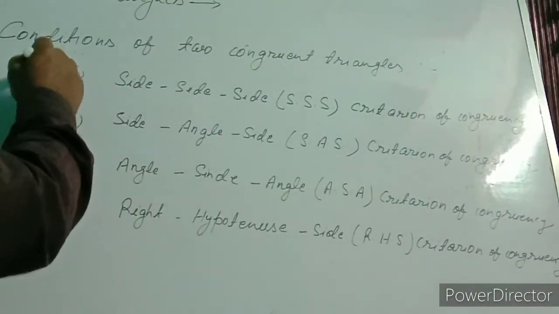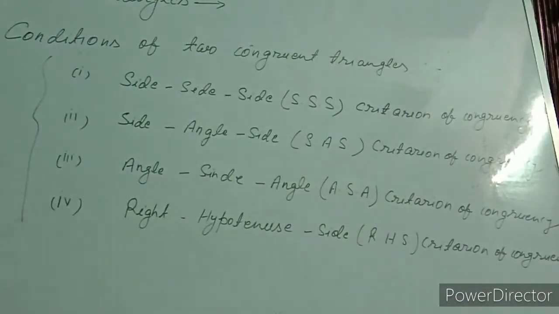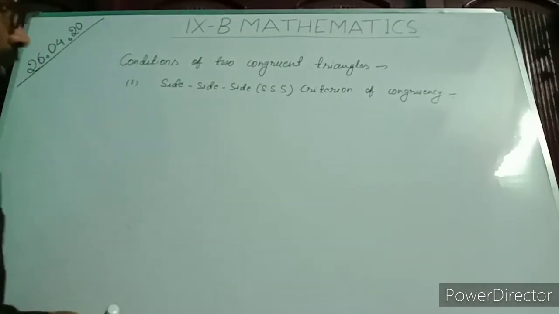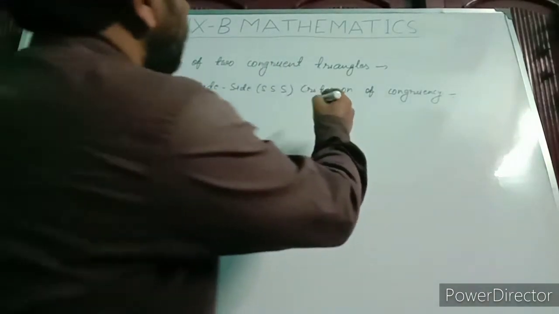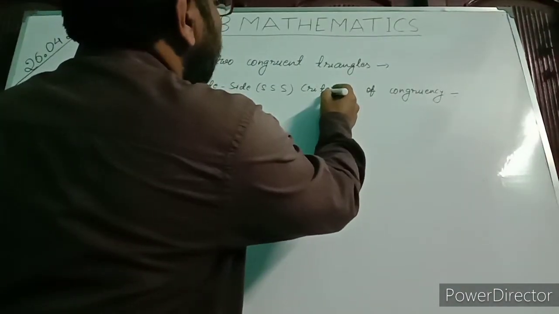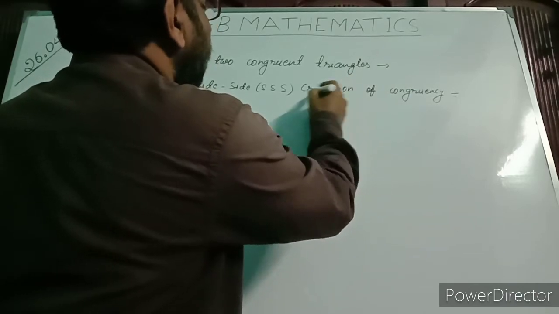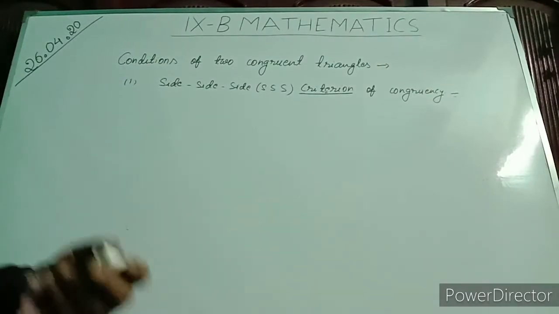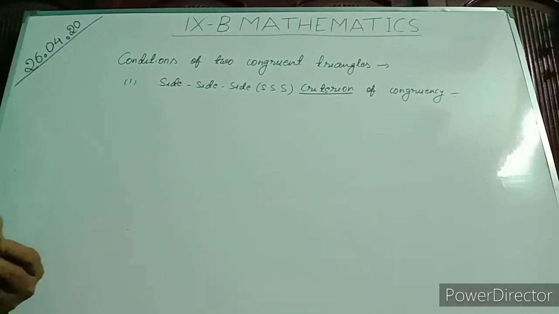One by one, we will see the explanation of all these four conditions under which two given triangles may or may not be congruent. Now, one by one, we will see those conditions. The first condition is side, side, side, SSS, criterion of congruency. Last time I have written A in the place of E, but the correct spelling of criterion will be C-R-I-T-E-R-I-O-N, criterion.